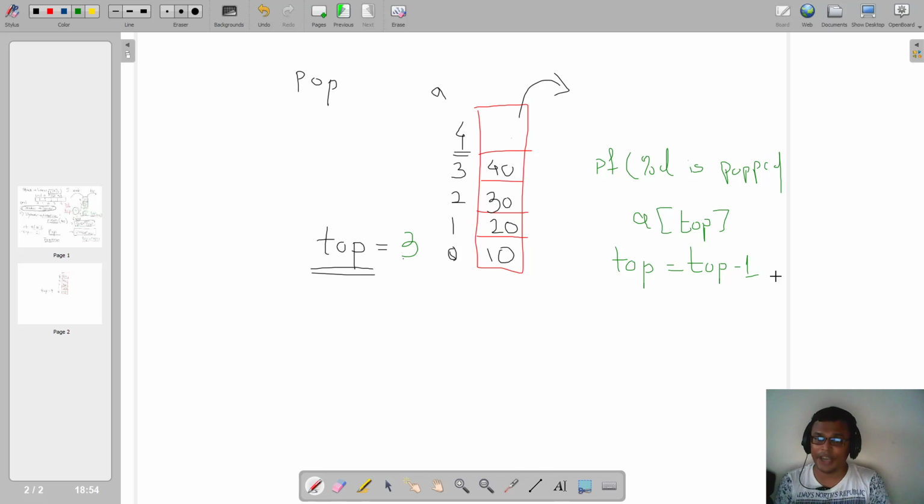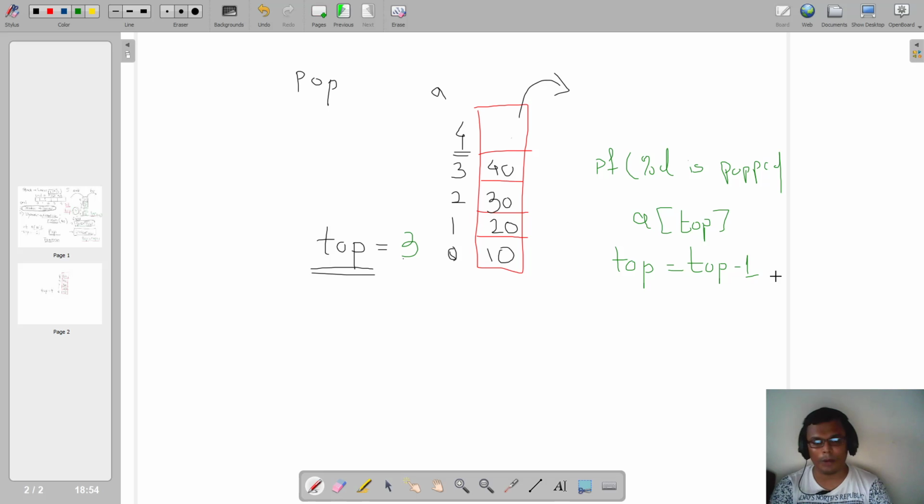First I should print that percentage D is getting popped, that value 50 is getting popped, and then I should do top is equal to top minus 1. Say by mistake if I interchange these two statements, if I reduce my top first, what will happen? Top will become 3, and if I print statement later on, it will print me 40 is getting popped, which is a wrong output, right? So first you should print what is getting popped, and then you should do top is equal to top minus 1. Are you getting this?